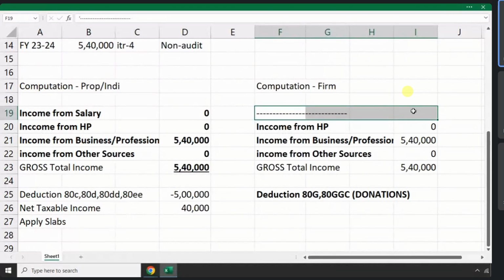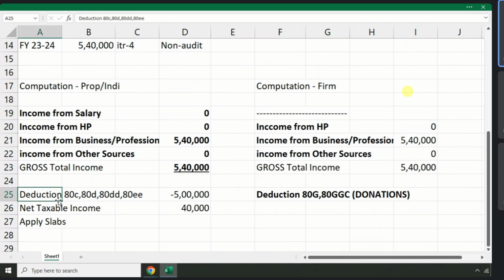So see, as an individual I can work in any company, I can make money in the name of salary. A firm may work in any other company, but there is no physical body presence, only a PAN card. So a PAN card cannot make money by working in any other company. So they will not have what? Income from salary, not applicable to firm. Likewise, all the remaining deductions are eligible for an individual person but not for an artificial person. And here, let's say you don't have any, then what? On the net income, you need to apply not the slab but a flat rate of directly 30%.